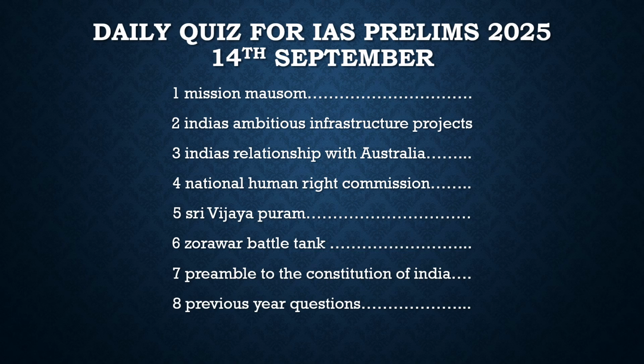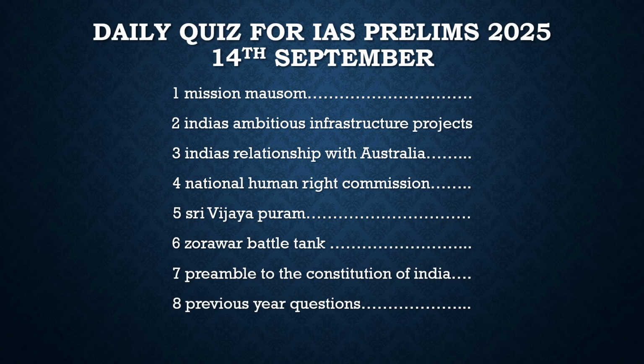Why was it in the news? Because the Global Alliance of National Human Rights Institutions did not give accreditation to the National Human Rights Commission. What was the reason for that? Because it does not have proper representation, and it is also believed that it is not fully independent.